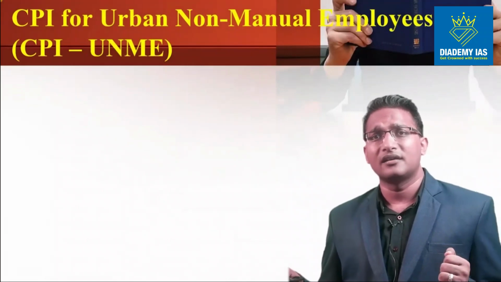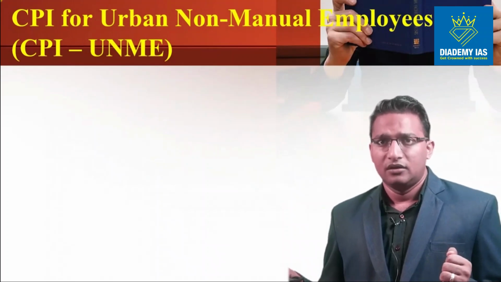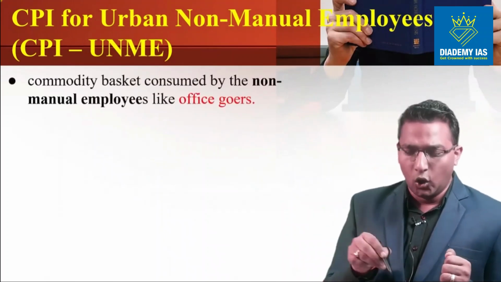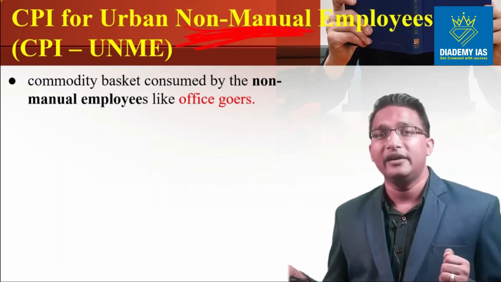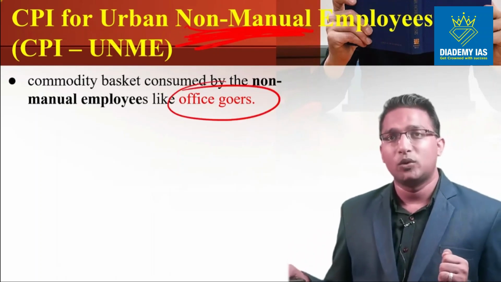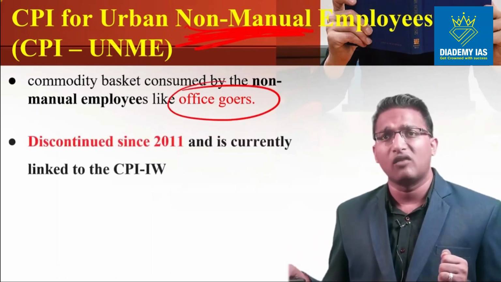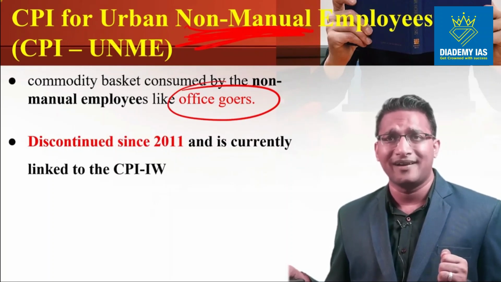Now another CPI index is CPI for the urban non-manual employees. Non-manual means the people who are working on technology, right? This includes the people who are office goers, working in offices, the people who don't work in the industries, maybe in the workshop, as laborers, supervisors or foremen.